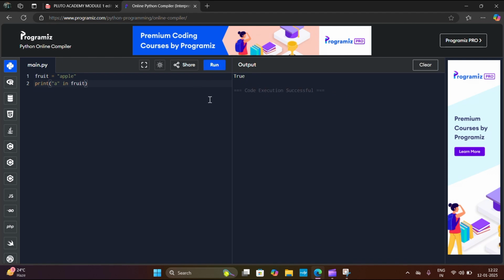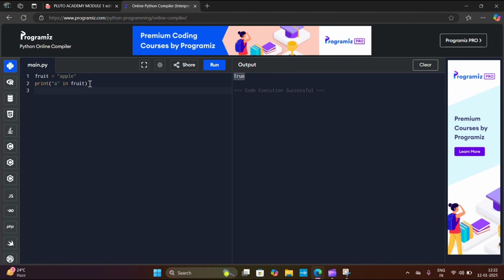Let's run this program. It returns true because a is there in the fruit variable. A is there in apple, so it will return true.